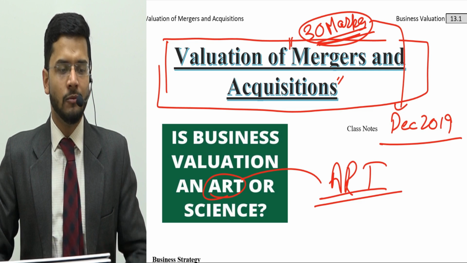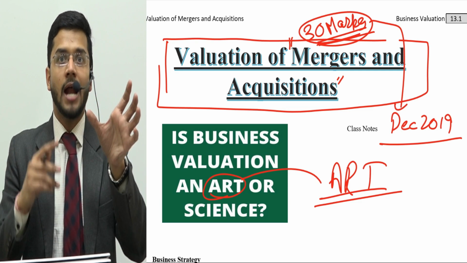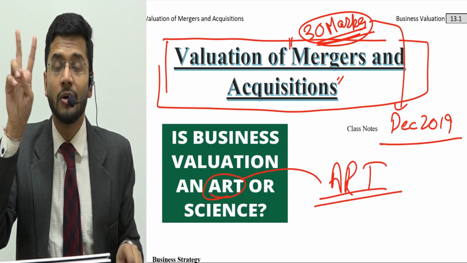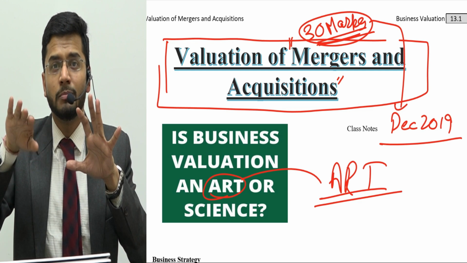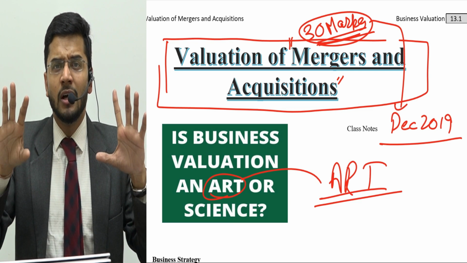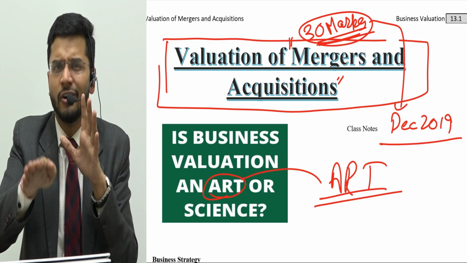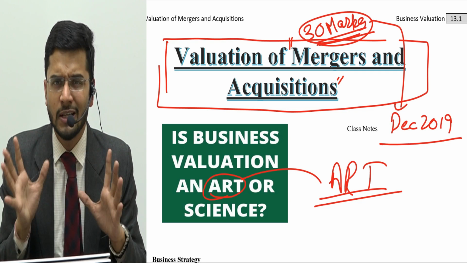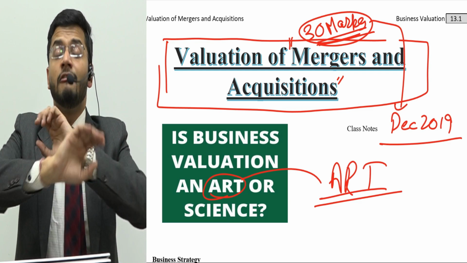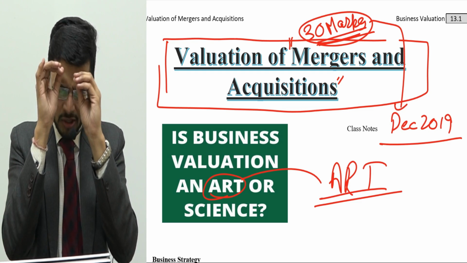So there are two words involved in this chapter, mergers and acquisition. Do you remember accounting standards which tell you about two types of mergers? Mergers through purchase, merger through taking cash, or there are different types of mergers, and the accounting entries differ depending upon what kind of merger it is. So there are different kinds of mergers as per accounting standards. Please forget all that which you have studied in CFR. We are not bothered about all those things.